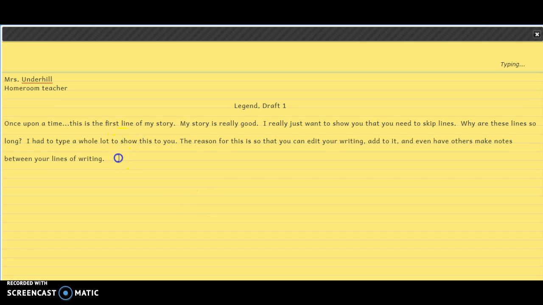So this applies to your handwritten draft. When you type your second draft, then at that point, you will be choosing double spacing. So when you're handwriting it, just make sure that you're skipping lines. That way you can go back and make changes or add things to it as needed.